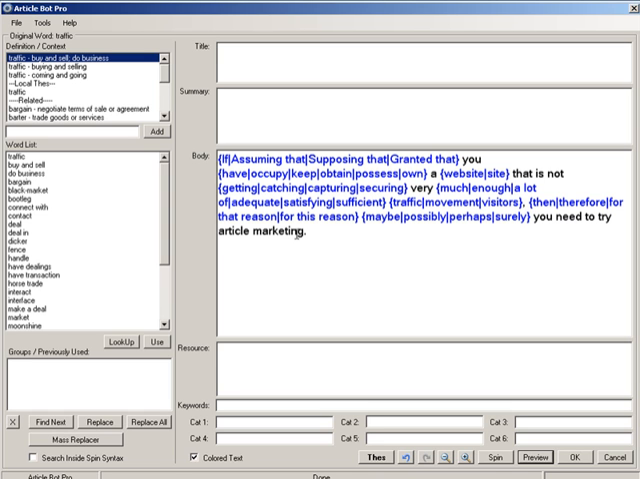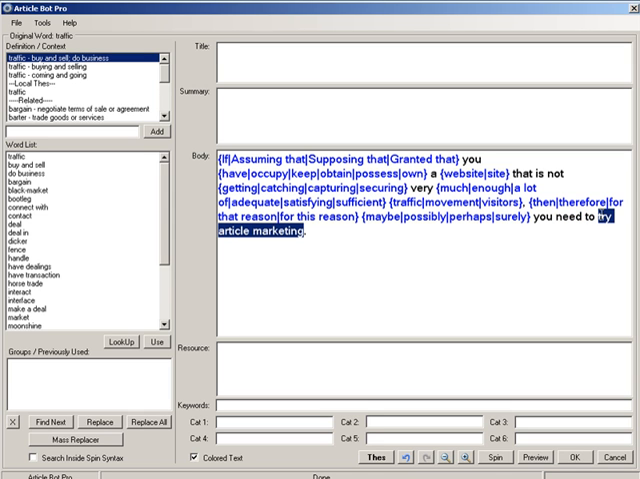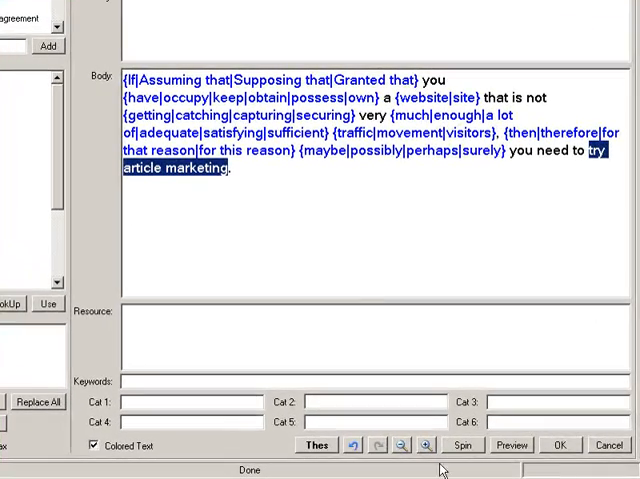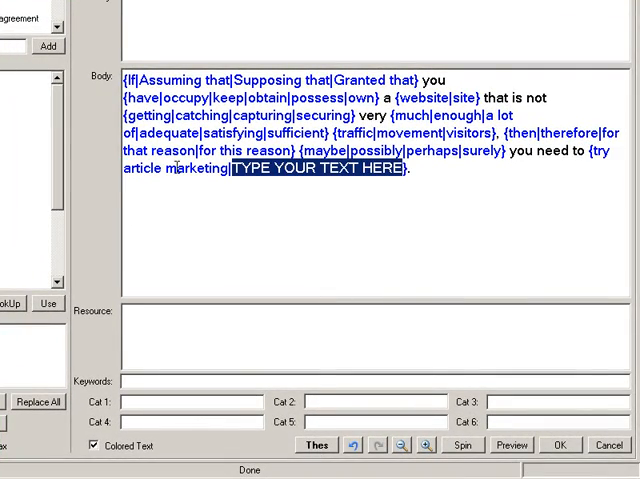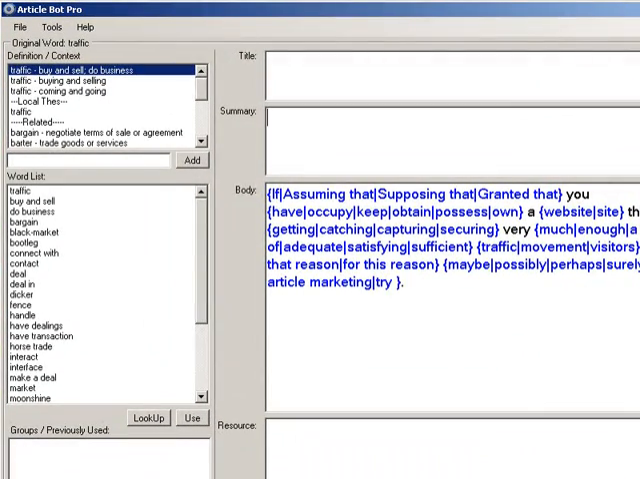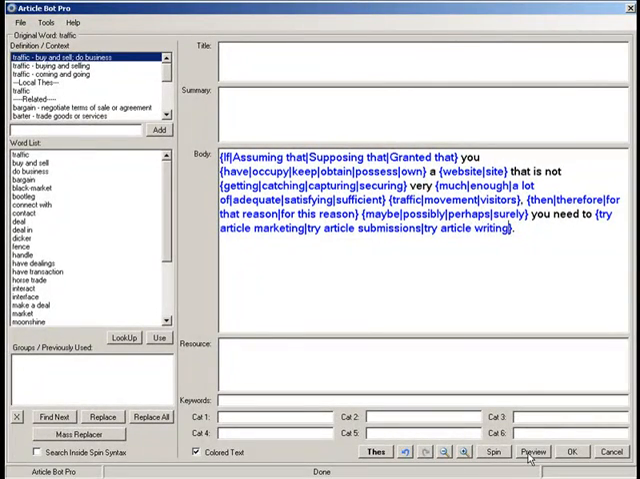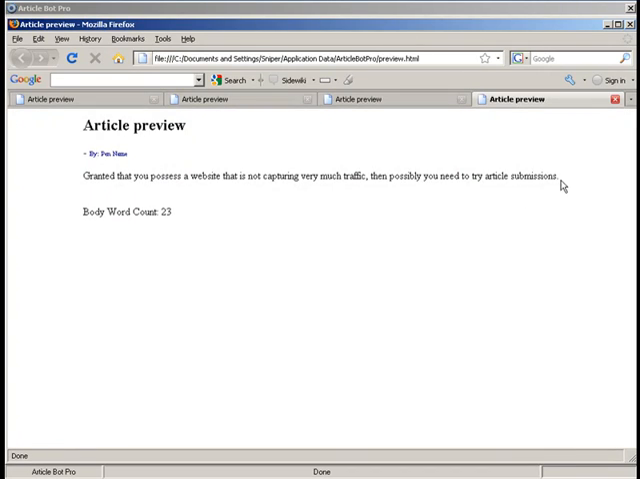And one other thing I wanted to show you is, let's say you wanted to replace a sentence. If I were to highlight these three words, try article marketing, and hit the thesaurus button, you'll see that spin syntax is automatically created, and then I can say try article submissions, just like that. And then I can just add another pipe and say try article writing, just like that. And then of course you can preview it again, so you can see try article submission shows up here.